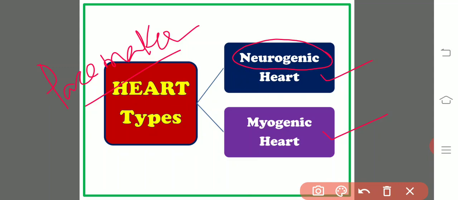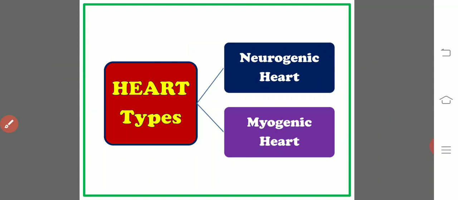So in those animals, the hearts which have pacemakers made up of neurons are known as the neurogenic hearts. Whereas in the myogenic hearts, the pacemakers are made up of special kinds of muscle fibers. They form into nodes and they initiate the electrical impulse to start the contraction of cardiac muscles. These are known as the myogenic hearts. Based upon the pacemaker, the hearts get divided into two types, neurogenic hearts and the myogenic hearts. Let us see one by one.